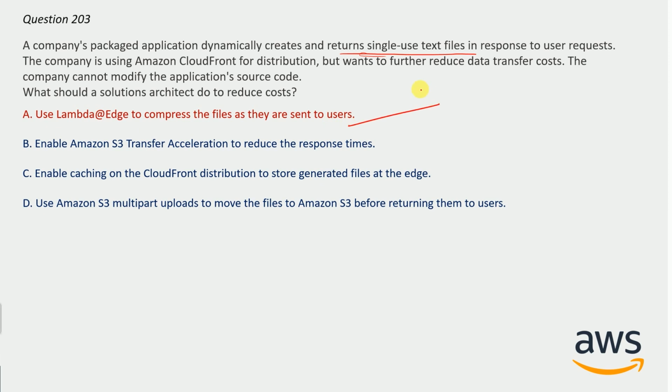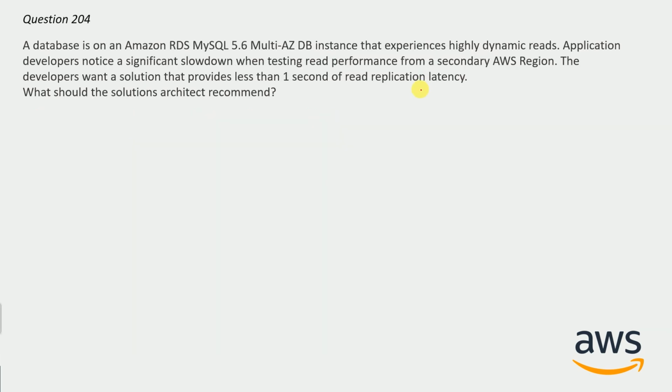And now question number 204. A database is on an Amazon RDS MySQL 5.6 multi-AZ DB instance that experiences highly dynamic reads. An application developer noticed a significant slowdown when testing read performance from a secondary AWS region. The developer wants a solution that provides less than 1 second of read replication latency. What should the solution architect recommend? And here are the options.